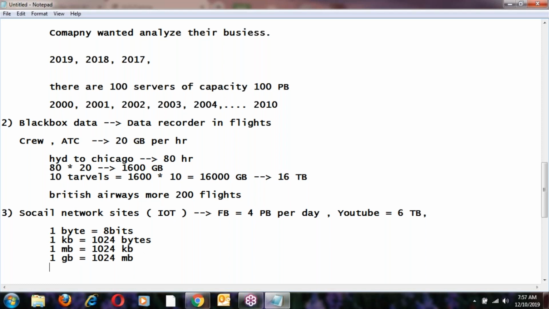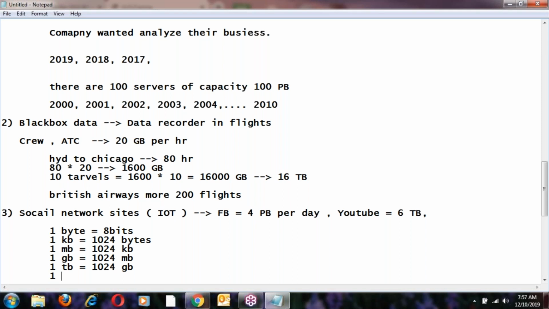You should always remember this. It is the most important concept in big data, and in software itself. Every software person must know how many bits are in a byte, and how much 1 KB, 1 MB and 1 GB are. After GB comes the terabyte: 1 terabyte equals 1024 gigabytes. We discussed this yesterday, but I am repeating it because some new members are here.